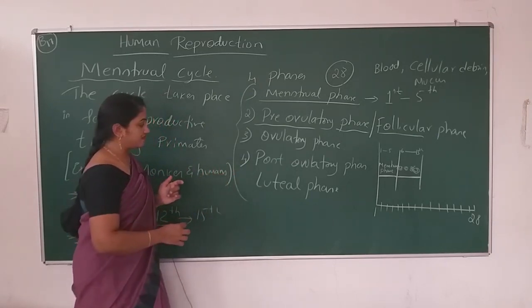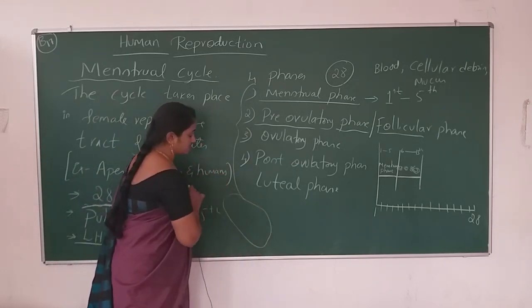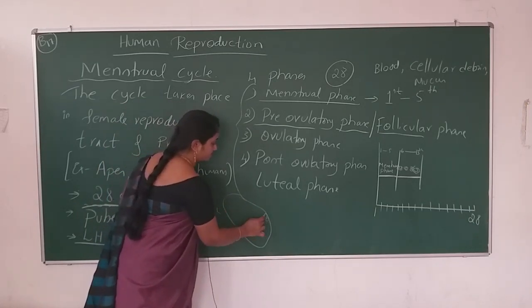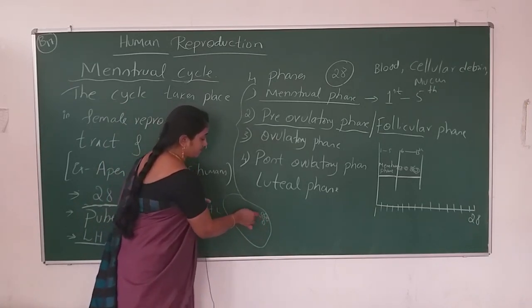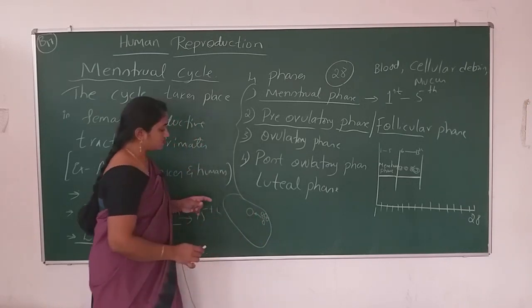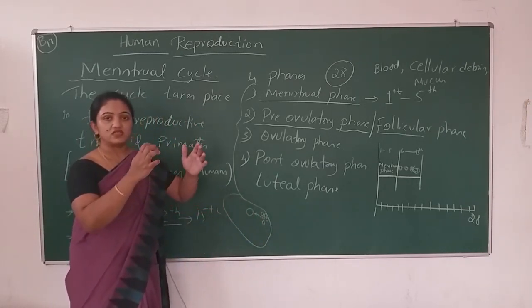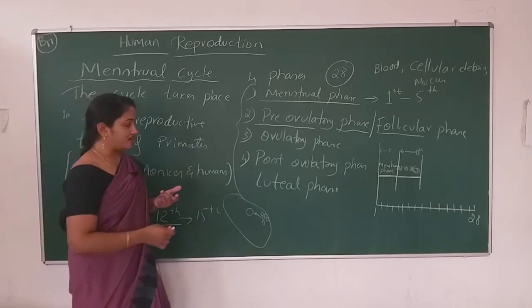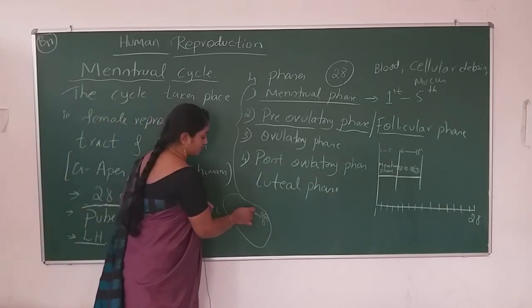So this is the ovary, and from the mass of cells, one follicle will come out, and then it increases its size. Increasing its size means it is developing.